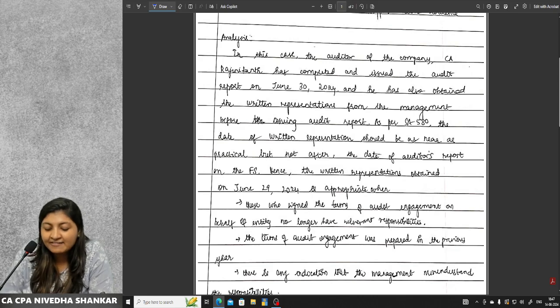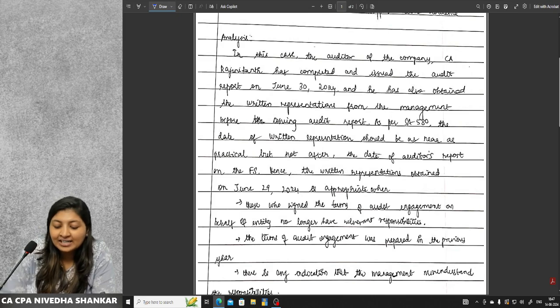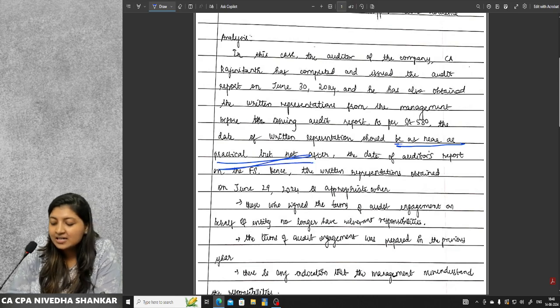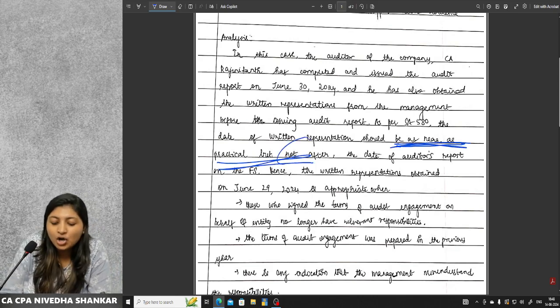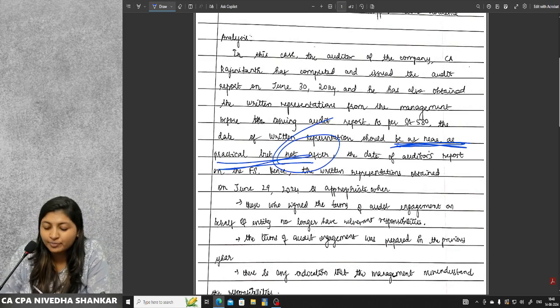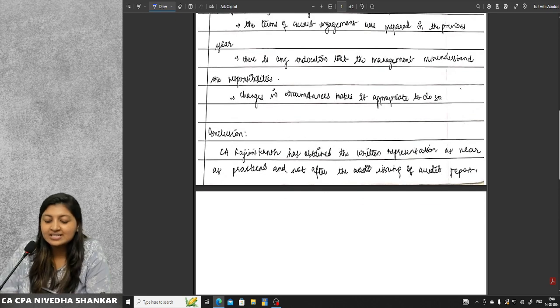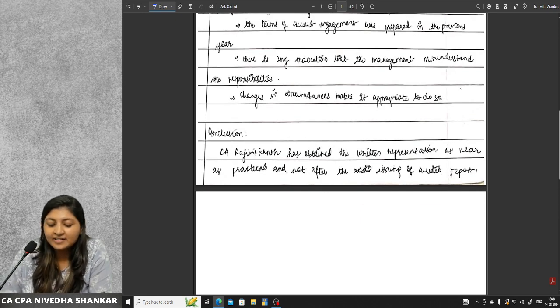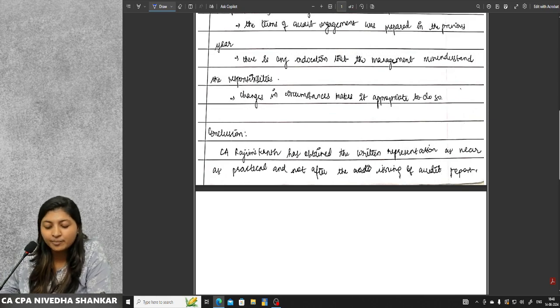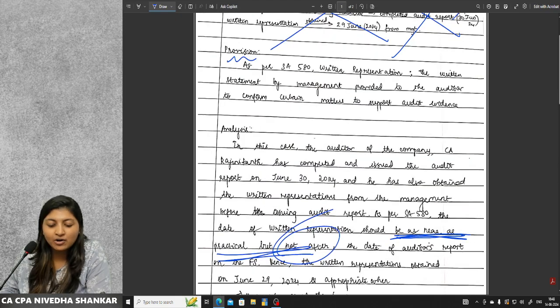As per SA 580, the date of written representation should be as near as practicable but not after. This is the key word. As near as practicable but not after the date of audit report. So here, what is it? Here in the conclusion, they are saying that he has obtained the written representation as near as practicable but not after the date of issuance of audit report. So it is perfectly alright.